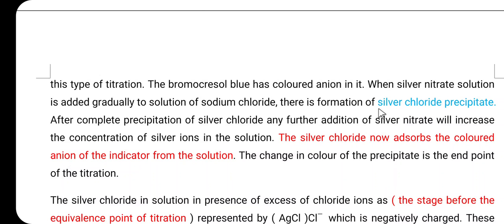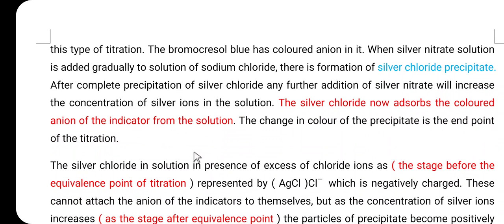There is a formation of the silver chloride precipitate. So here, when we add the silver nitrate into the sodium chloride, there is a formation of the silver chloride as well as the sodium nitrate. After completion of the precipitation of the silver chloride, any further addition of the silver nitrate will increase the concentration of the silver ion in the solution.